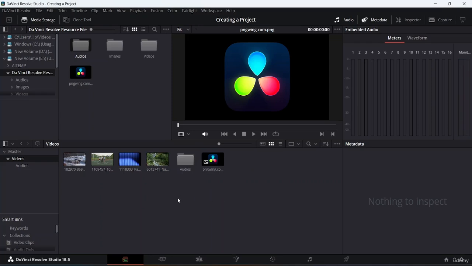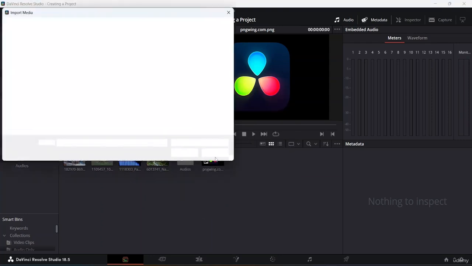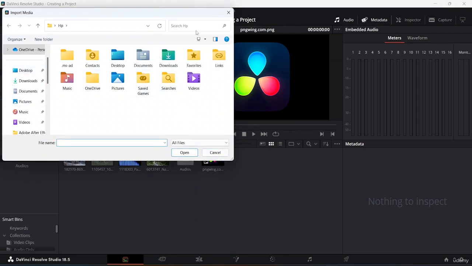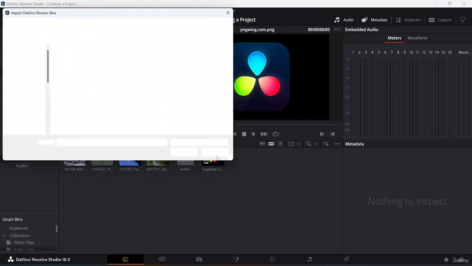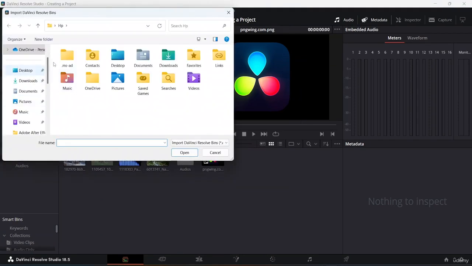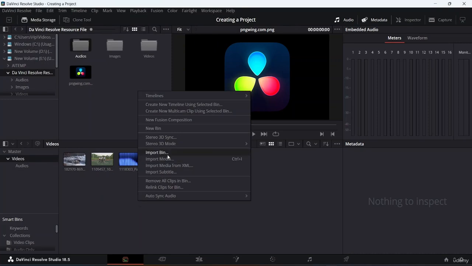If you want to import a folder itself, you can right click. Then from here, you can go directly to import media, which will redirect you to the media import page. In the same way, if you want to import a bin, you can come here and import a folder itself as well.